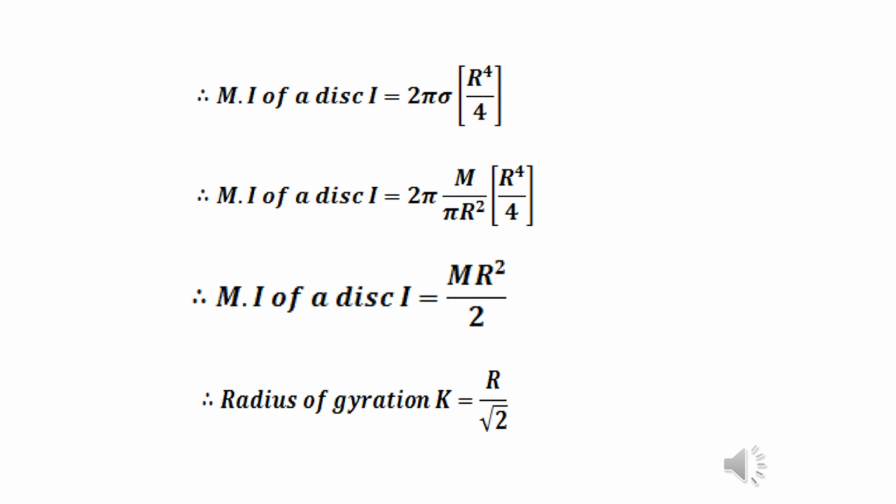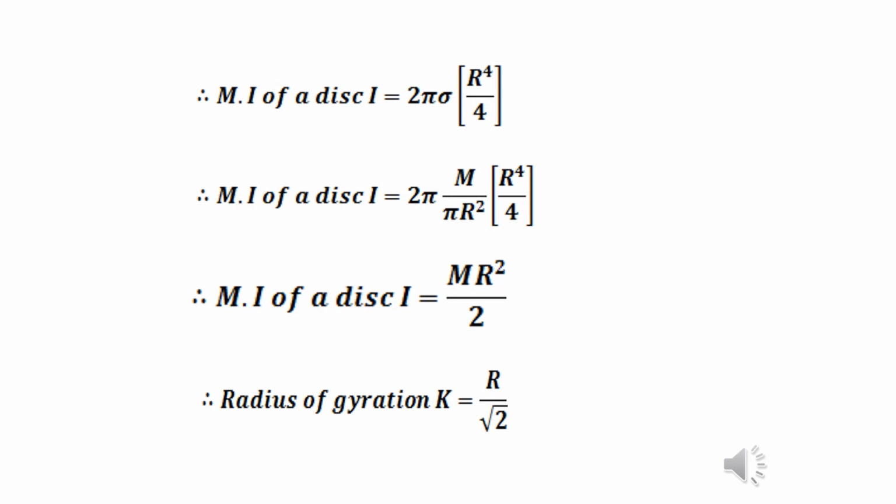Substituting the value of sigma in the above equation, we get I equal to 2 pi, sigma was M upon pi R square, multiplied by R raised to 4 by 4. So R raised to 4 gets cancelled with R square and we get the moment of inertia of the disk I equal to MR square by 2.